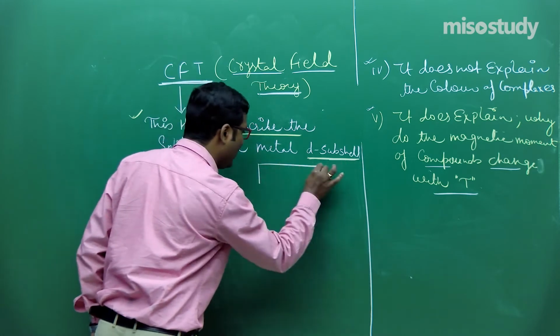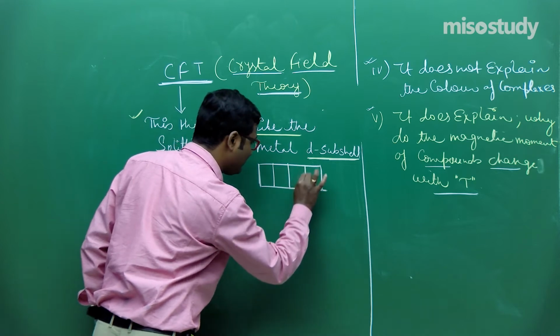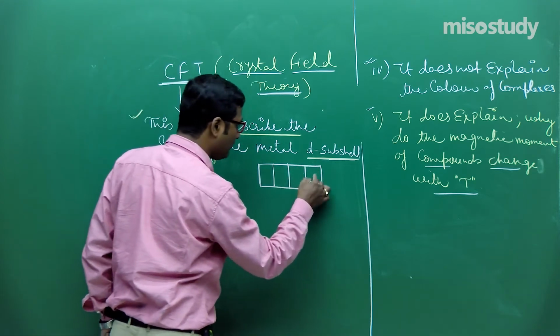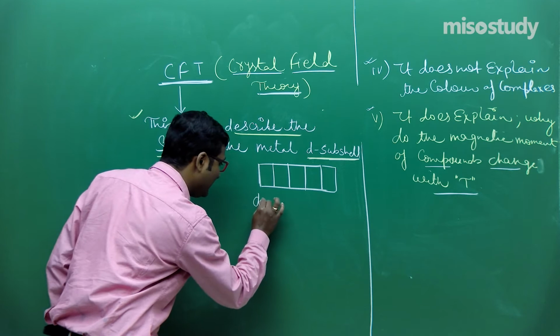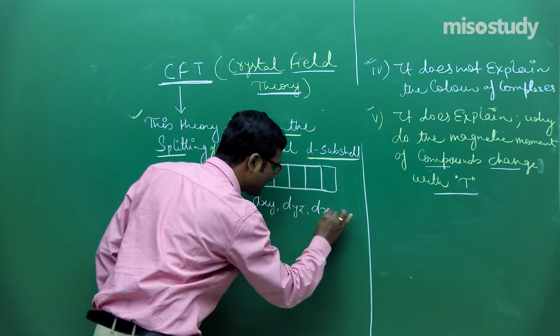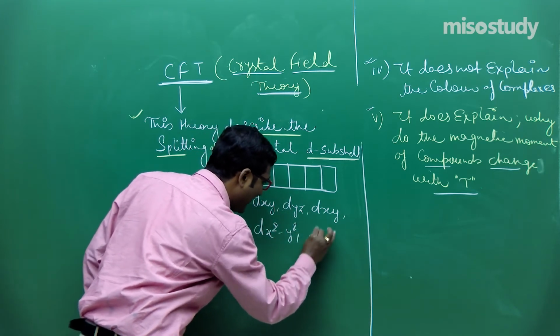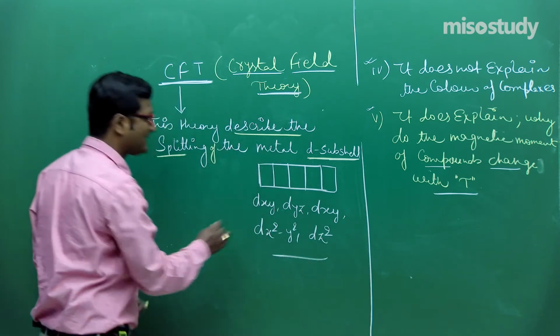As we know, there are 5 d orbitals: 1, 2, 3, 4, 5. These are dxy, dyz, dxz, dx square minus y square, and dz square. Is it clear to you?